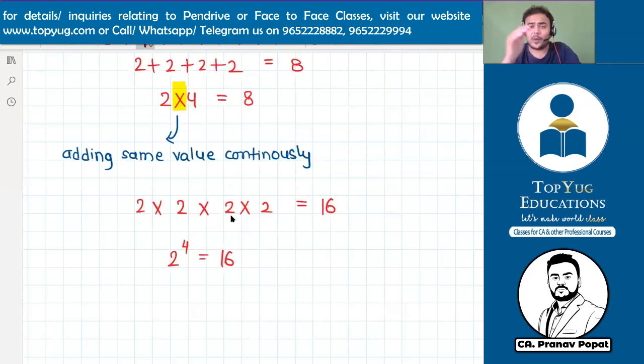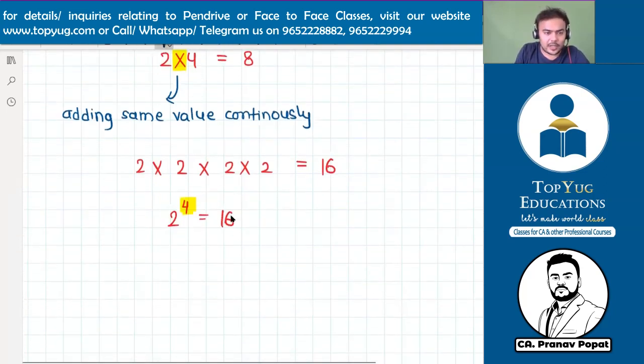So what does this power 4 mean? Power 4 means multiplying the same number 4 times. Here, power 4 was written, right?